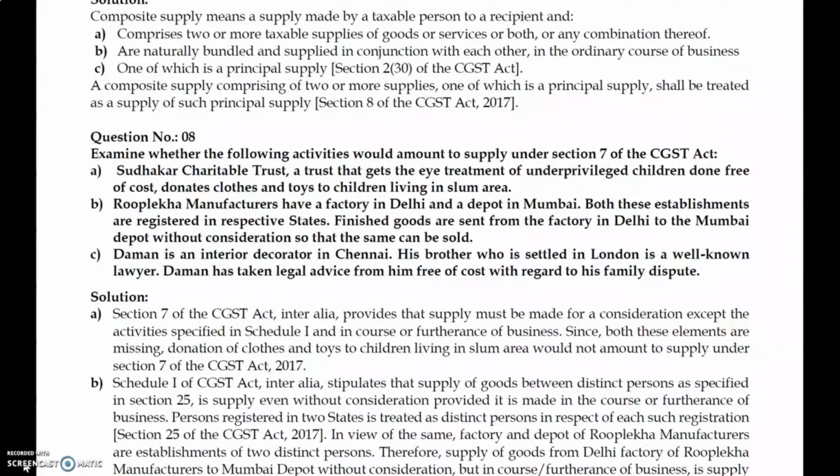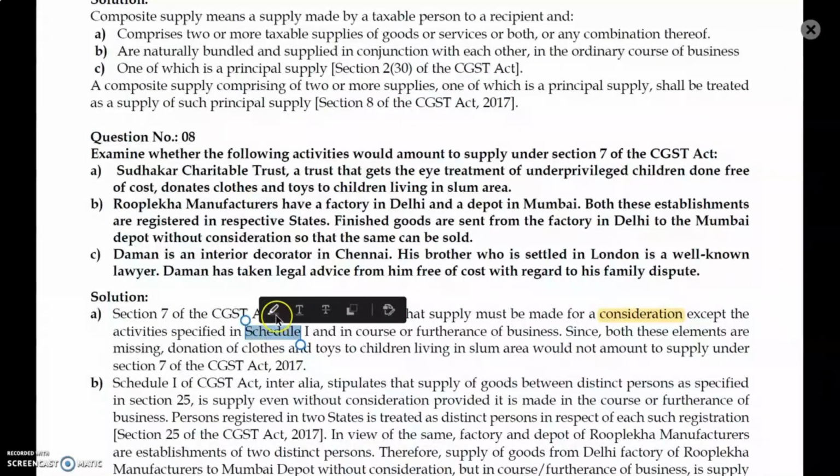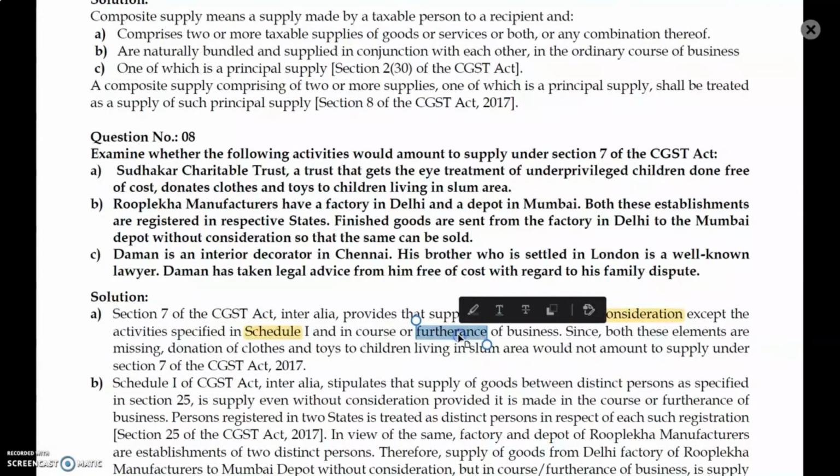Basic idea behind that is, first thing is consideration, yes, missing. Second, activities: consideration is absent, and the activities are not among those given in the schedule, the 4 activities we already discussed. And related to business, that is also not coming. So, since all conditions are missed, it is not a taxable supply as per section 7. Simple deal.